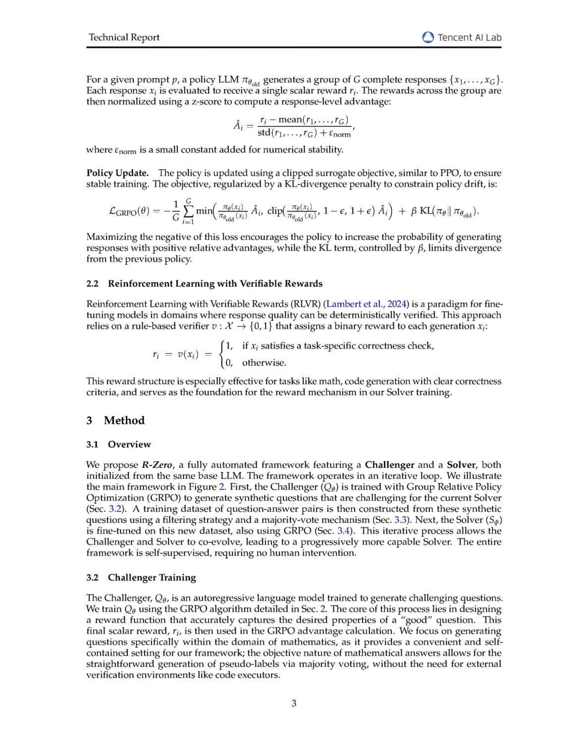In the R0 framework, the challenger generates questions by utilizing the Group Relative Policy Optimization (GRPO) algorithm to create challenging mathematical problems. For instance, the challenger might produce a question like, "What is the integral of x squared?" After generating this question, the solver, which is trained to answer such queries, responds by generating multiple answers based on its current capabilities.